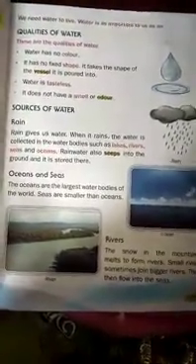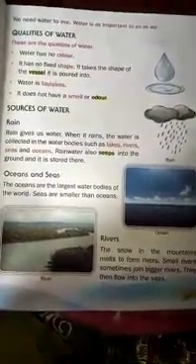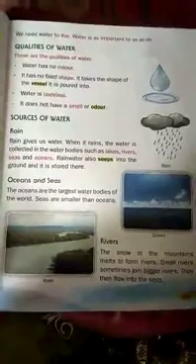And rainwater also seeps into the ground and it is stored there. Seeps means water flows or passes through something. That means rainwater passes through the ground and is stored there.